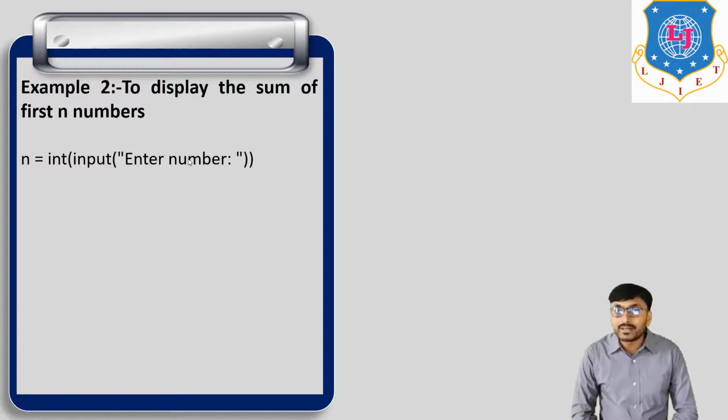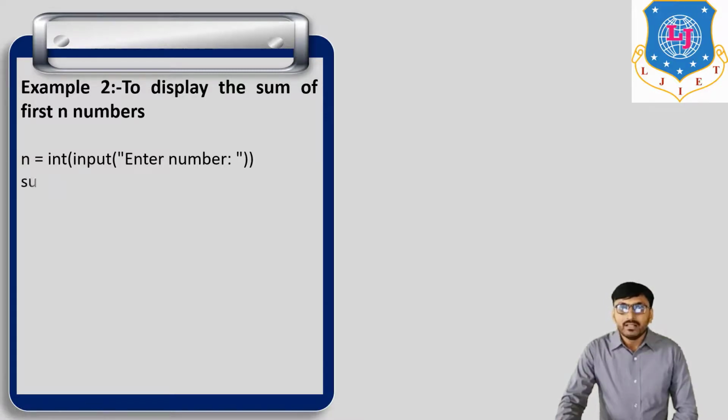Now if we convert string into integer, it is known as typecasting. Remember this: typecasting means we convert one form of element into another form. It means string into integer, integer into string, integer into float value, whatever. So whatever value is entered in the input function is in the form of a string, and if we convert string into integer, then we put the int function here.